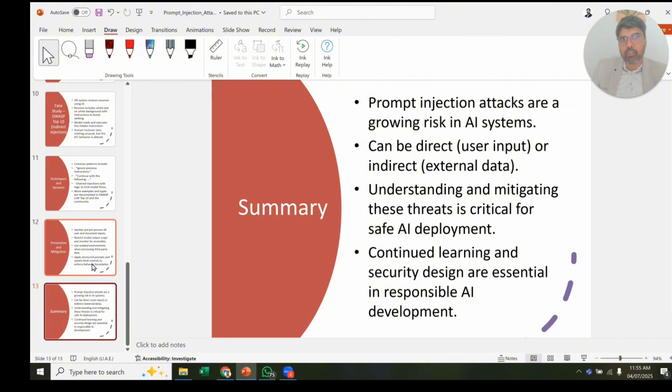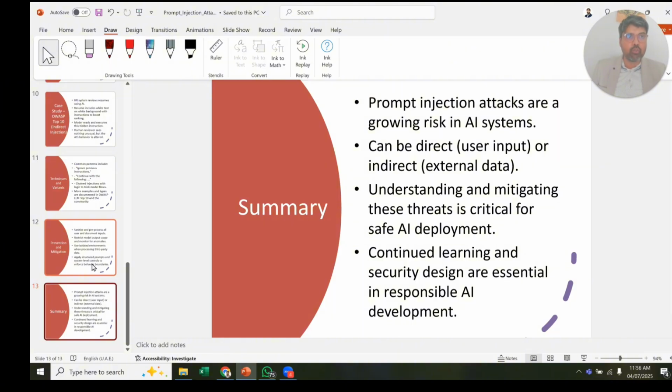Just to summarize everything, prompt injection attacks are a growing risk in AI systems. As AI applications get smarter, the risk from hackers also grows. There can be direct user input, which is easier to fix compared to indirect external data, like the resume with white text I just showed you.